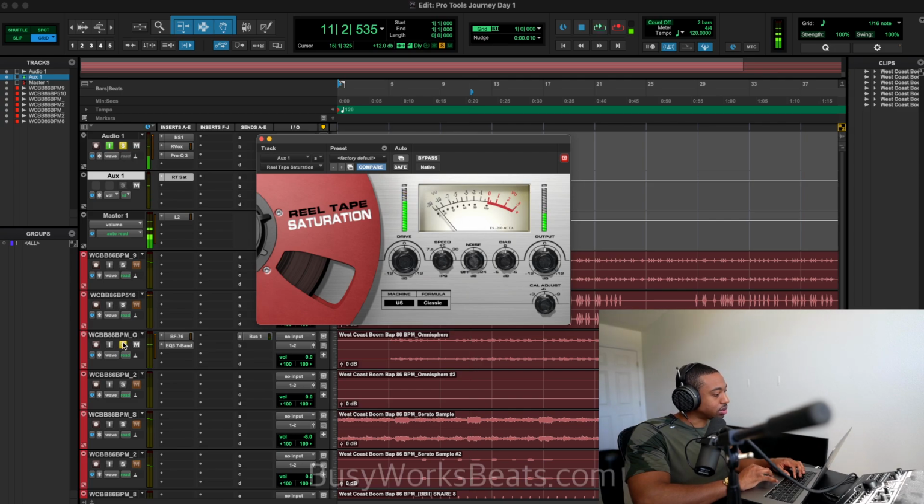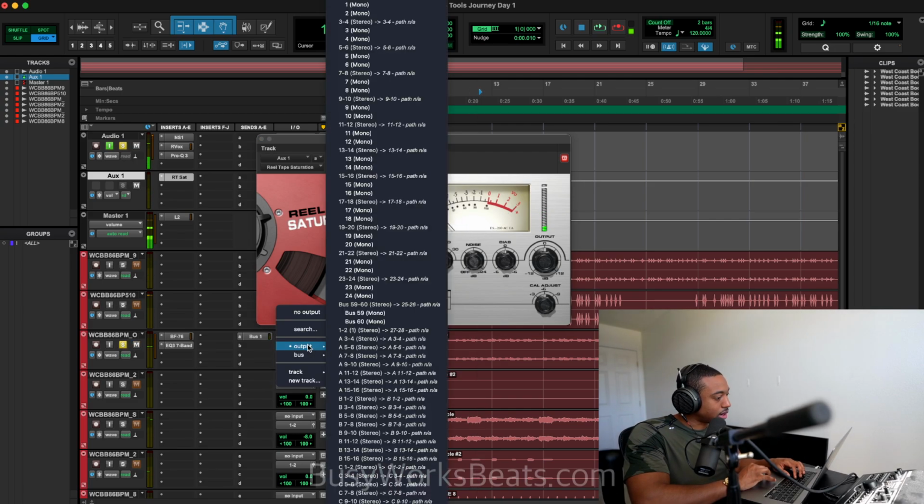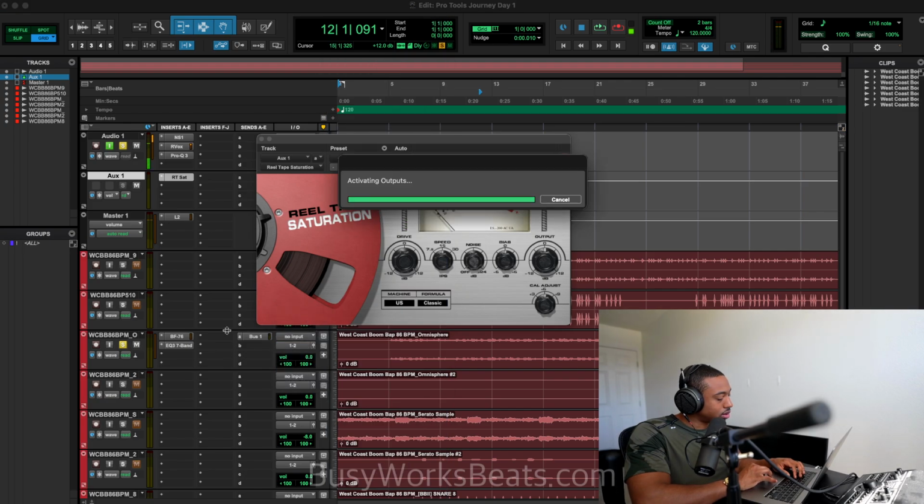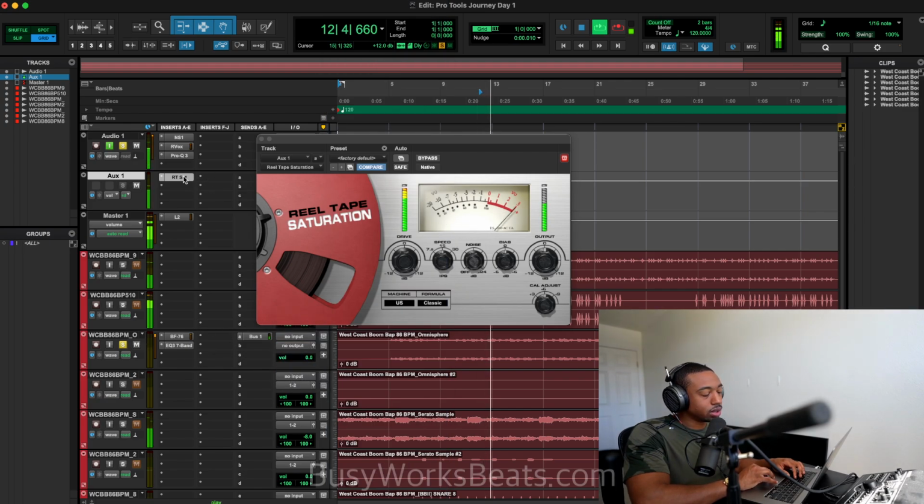Let me mute the original so we could, actually, let me see. I would have to just turn the output off. There you go. So now we're only hearing the saturation. So that's what we're trying to create, is harmonics.